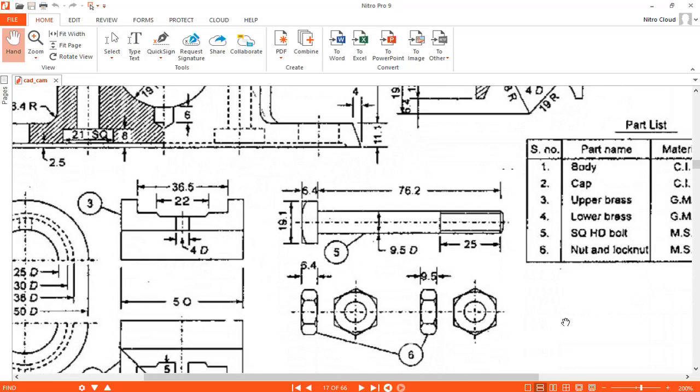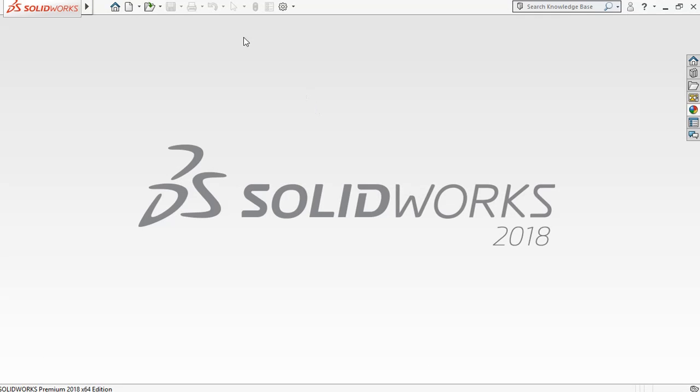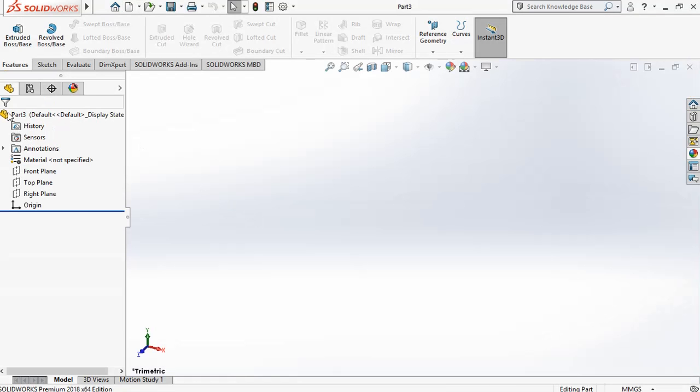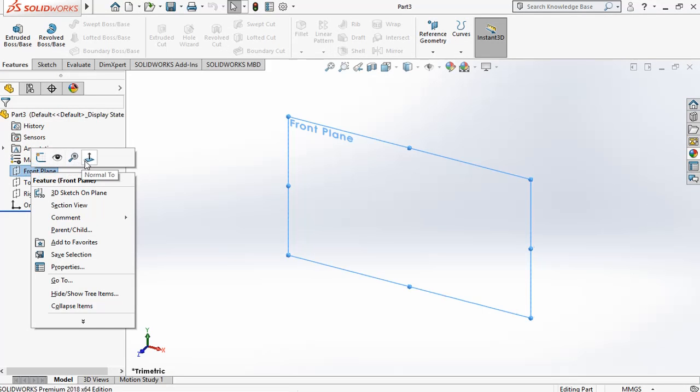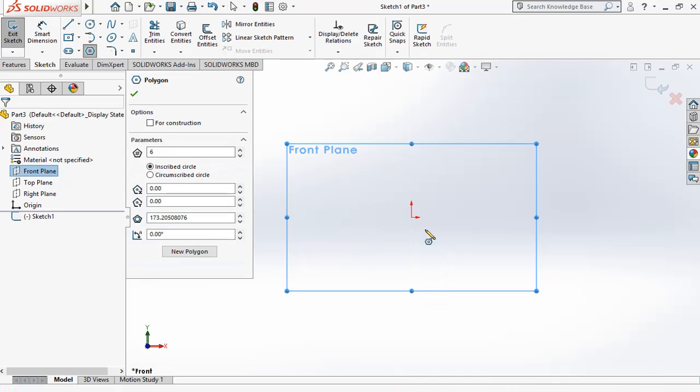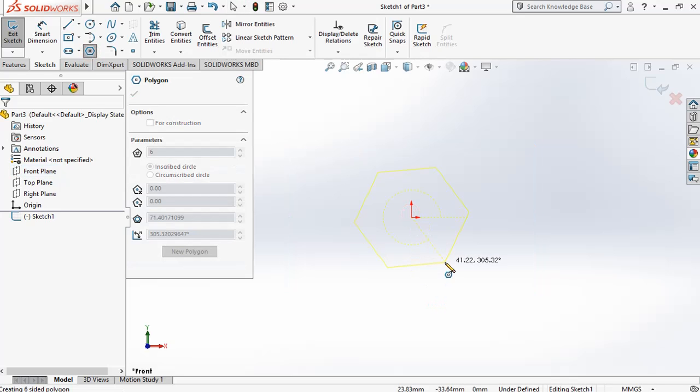Now next is the nut and lock nut. Okay, new sketch, bolt drawing, front plane, sketch, and we need to draw a hexagon. This is a hexagon.